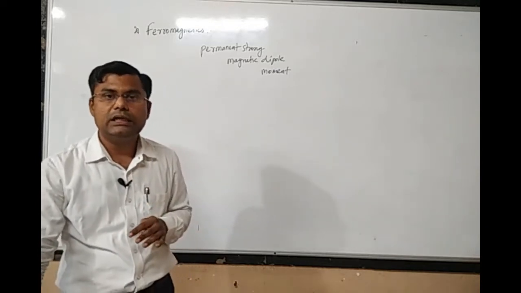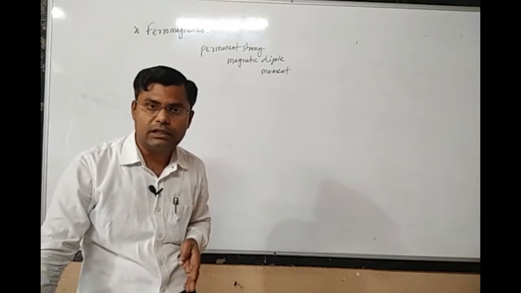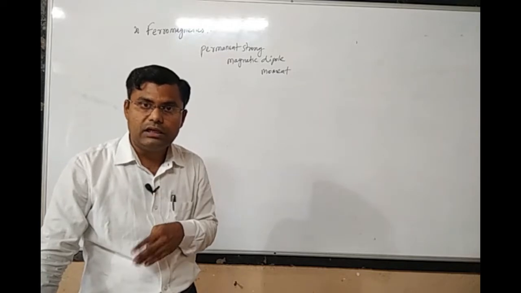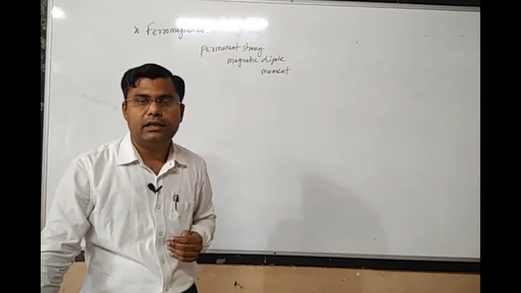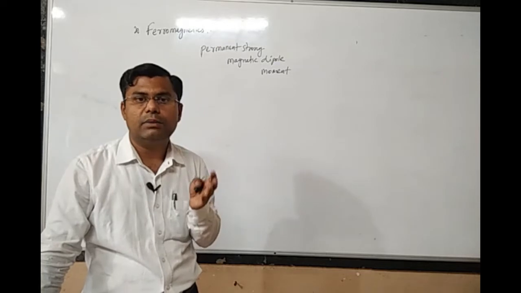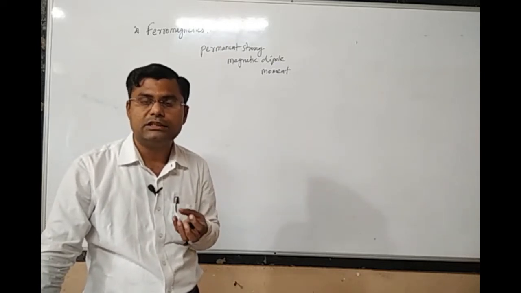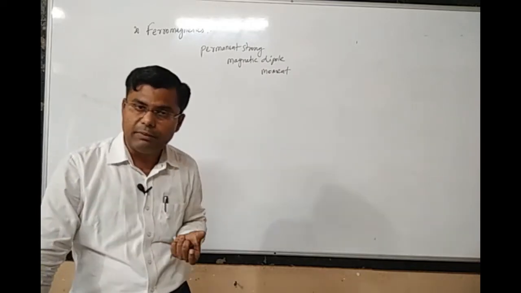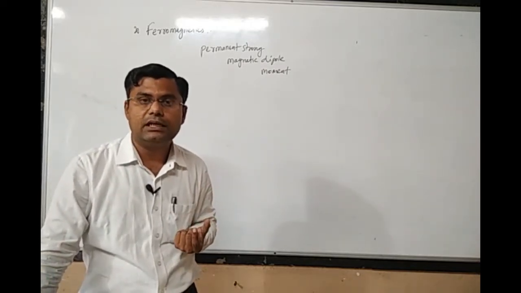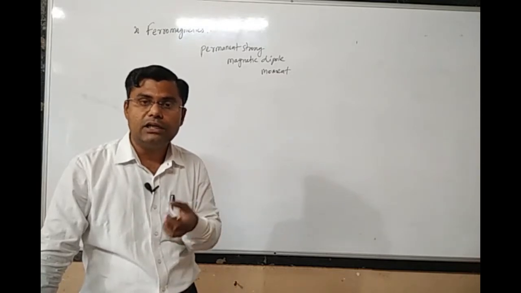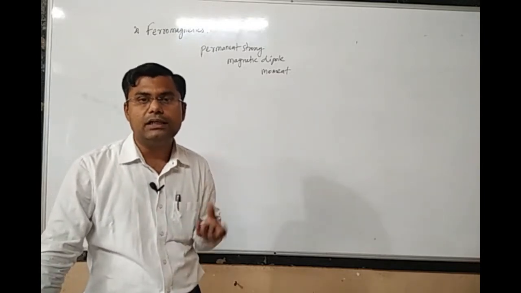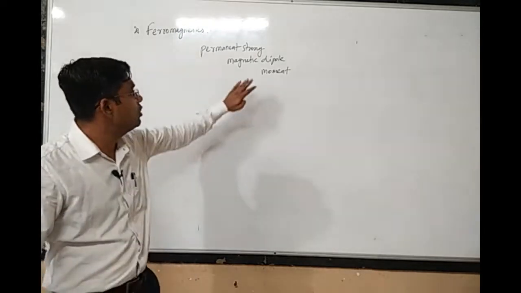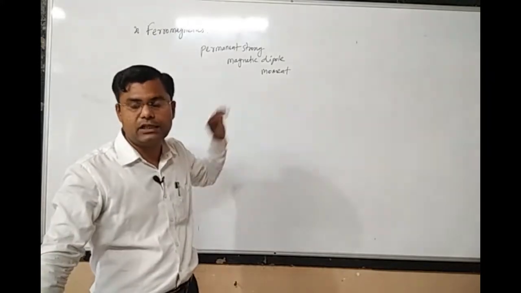But when such a material is placed in an external magnetic field, the domains which are not in the direction of the external field also get oriented in that direction, and the material experiences strong magnetism inside. The material now becomes a permanent magnet. Even if we remove the external magnetic field, magnetism is retained by the material. That is the special property of ferromagnetic materials.